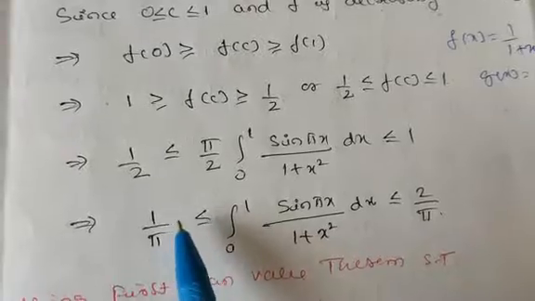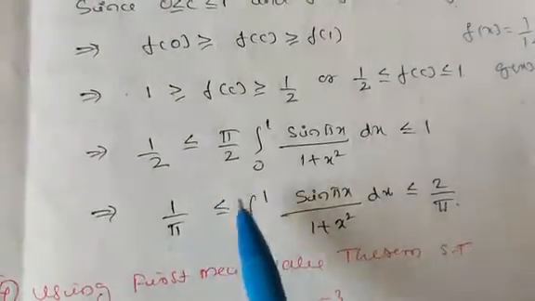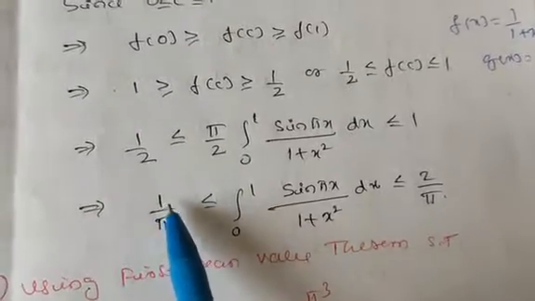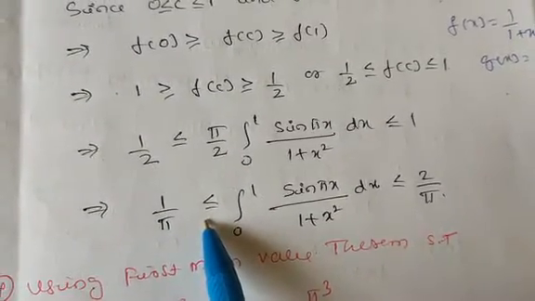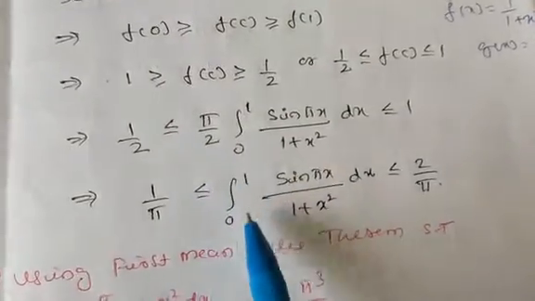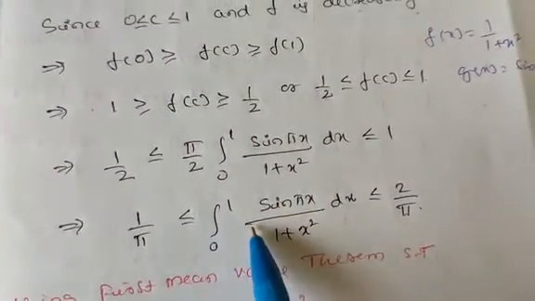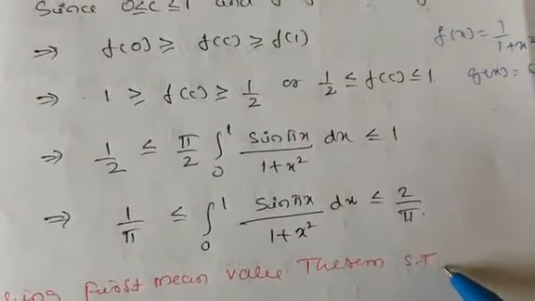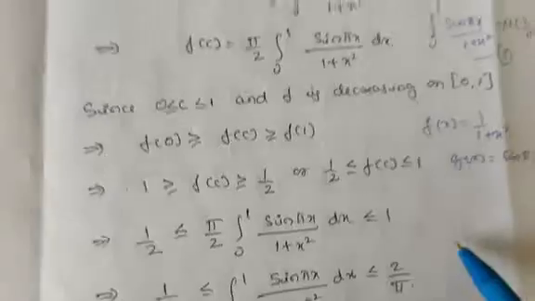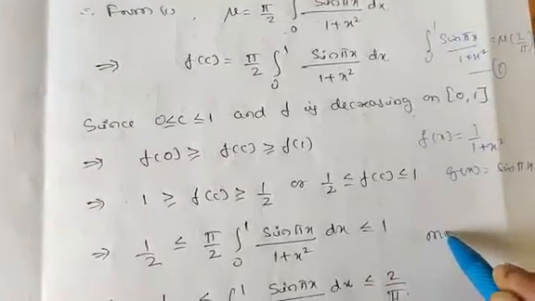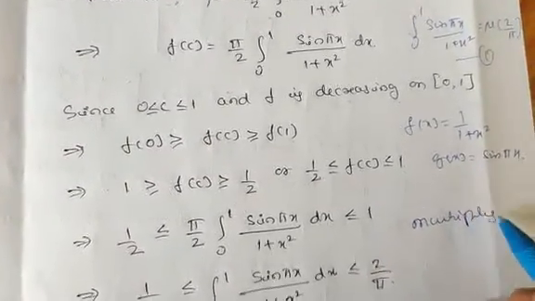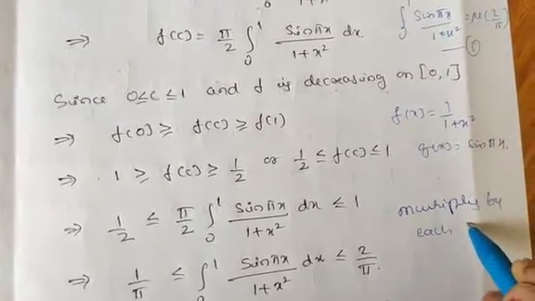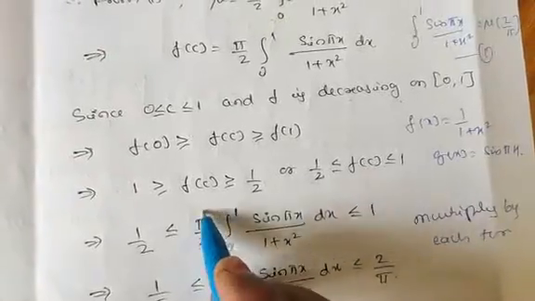Our question has the integral from 0 to 1, so we don't want this factor.